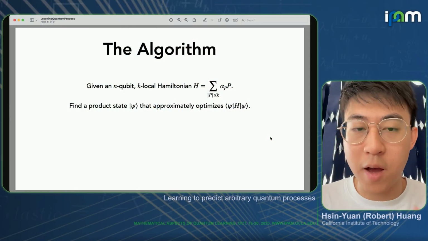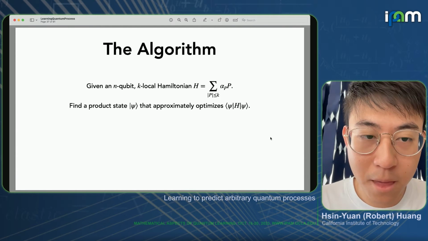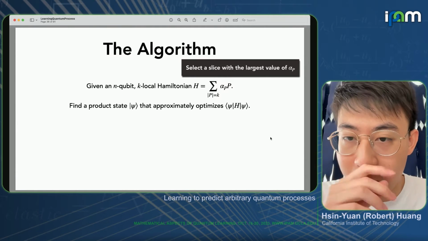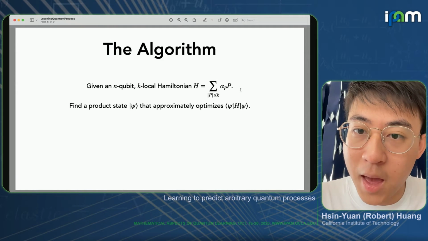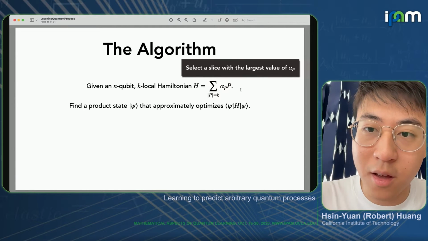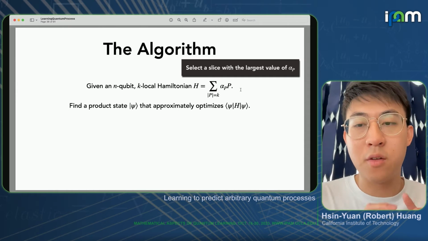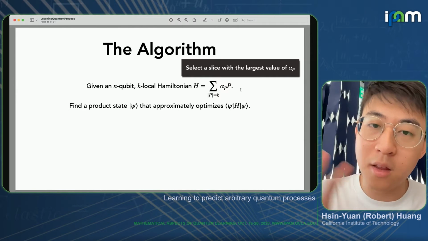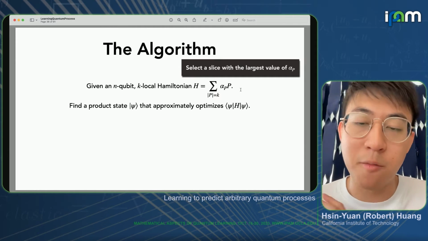So the algorithm roughly looks like the following. It basically just finds a product state that tries to approximately optimize this psi H psi. The idea here is that we look at this Hamiltonian and take a particular slice of it. Think of it as there being 1-body terms, 2-body terms and 3-body terms in the Hamiltonian; each slice corresponds to a different number of bodies.